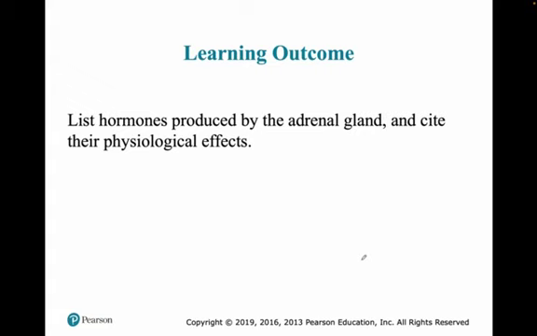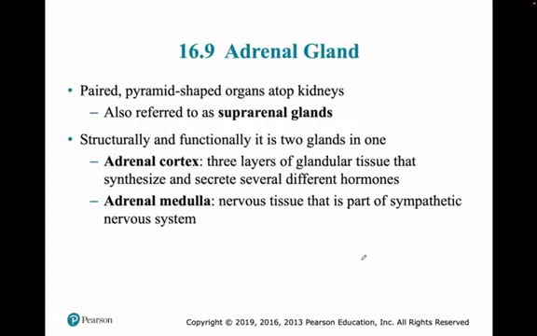The next hormone we'll talk about is the adrenal gland and its physiological effect. This is a pyramidal gland on top of the kidney. It's also called the suprarenal gland.